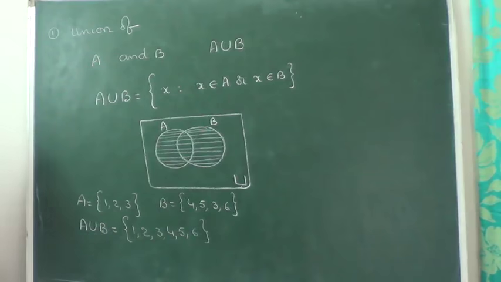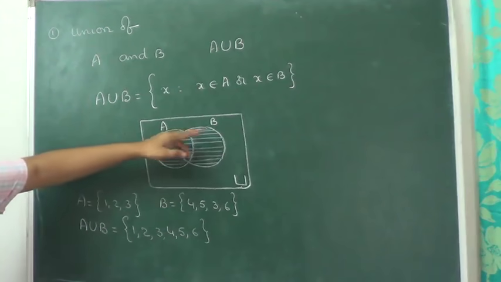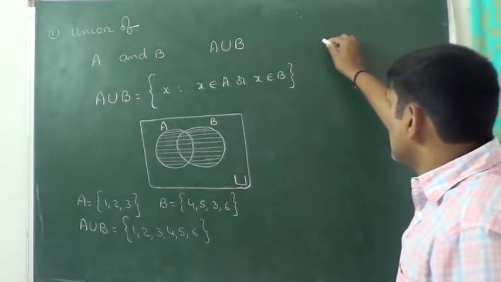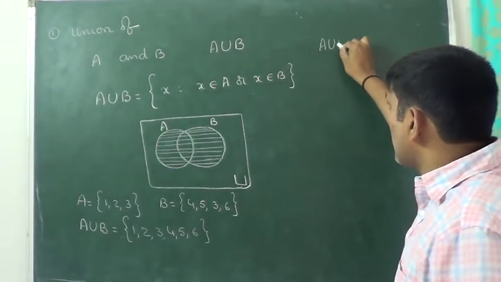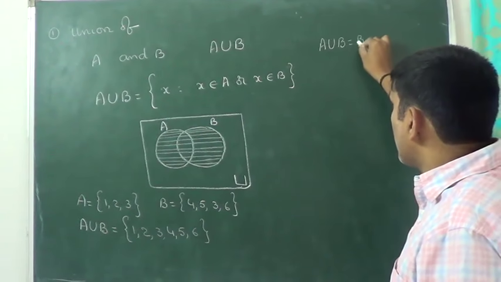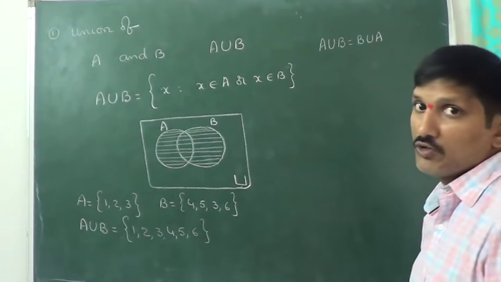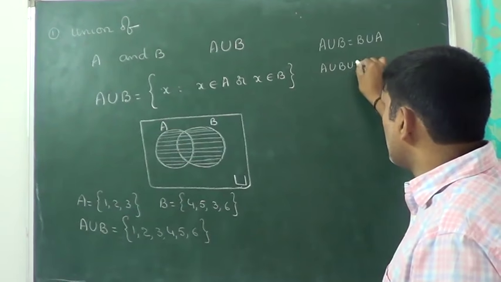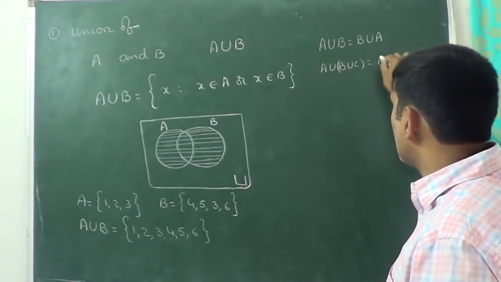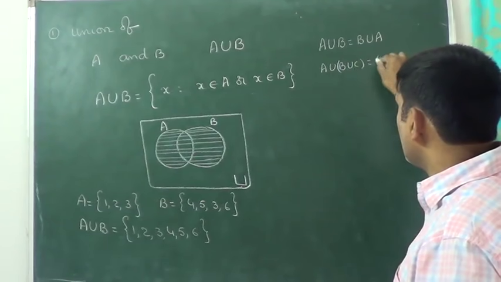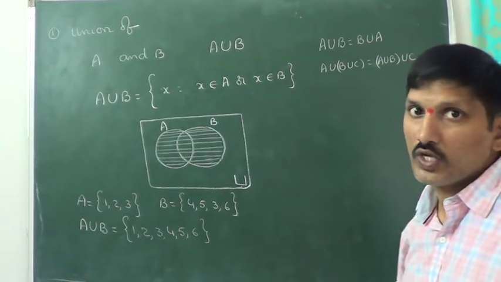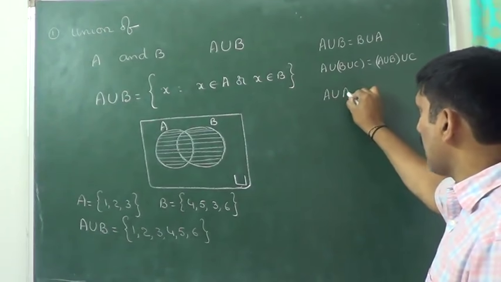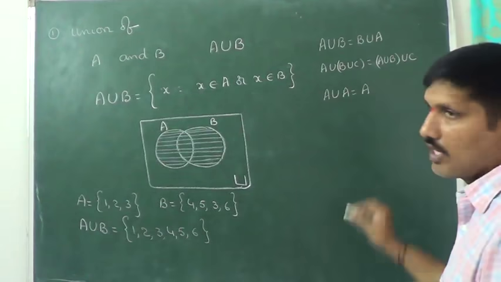So that is about the union of two sets. This is the Venn diagram representation for the union of two sets. Now you say A union B is equal to B union A. That is the commutative law. Next we have A union B union C is equal to A union B union C. We will call this one the associative law. Next we have A union A, you will get A only.